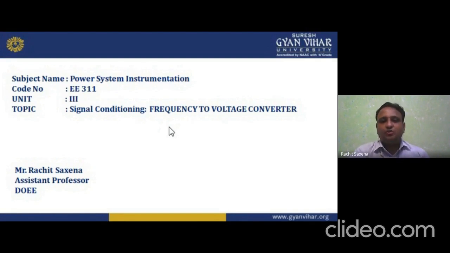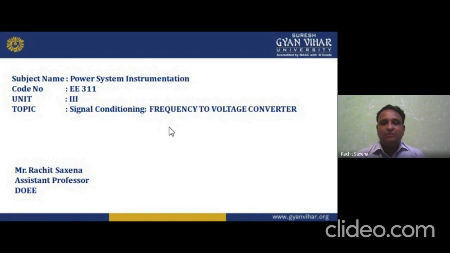What do we need, my dear students? We need a component which converts all of these. This converting component, this equipment, is known as the transducer. A transducer is a component used to convert one form of energy to another form.